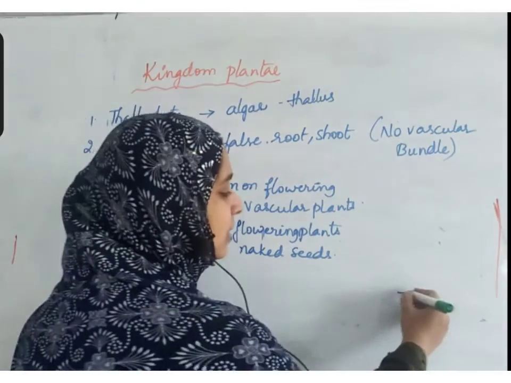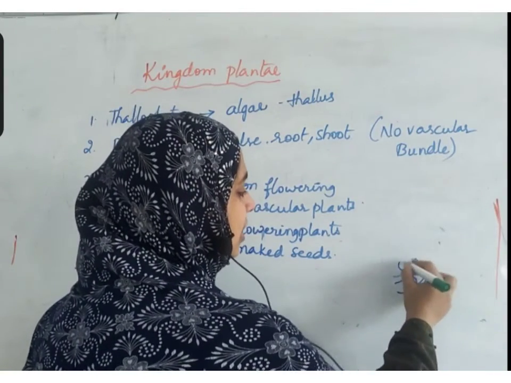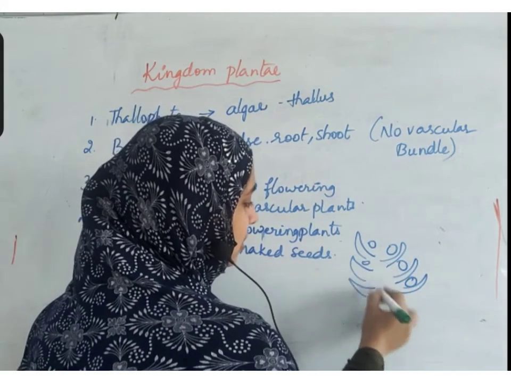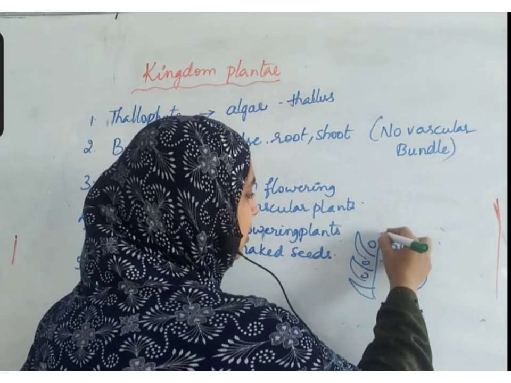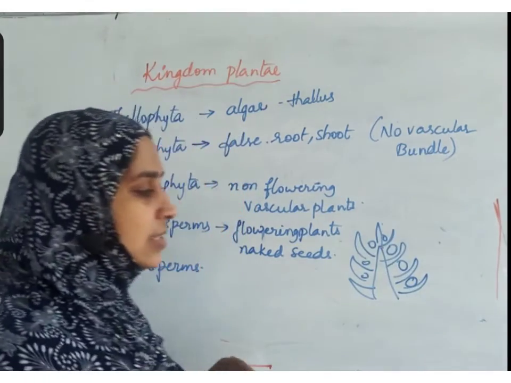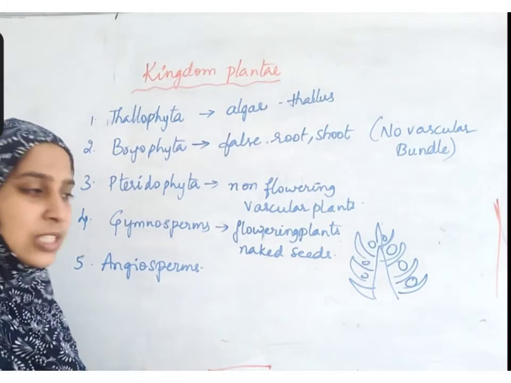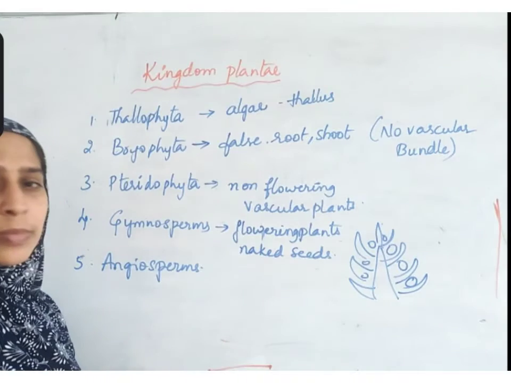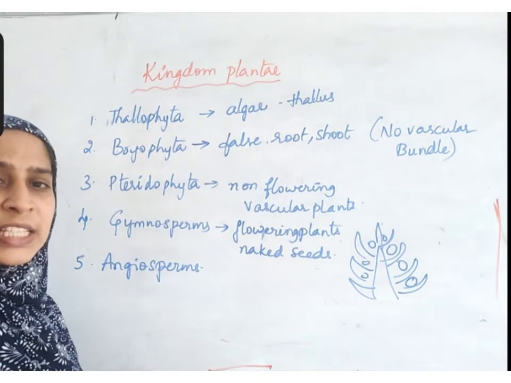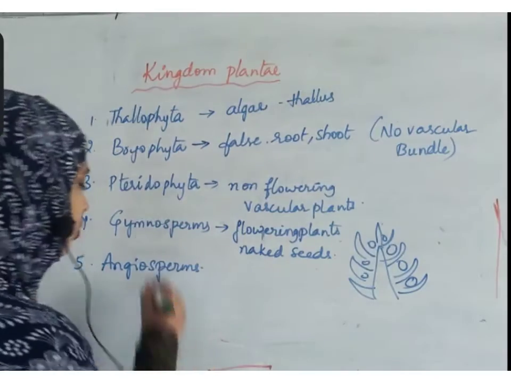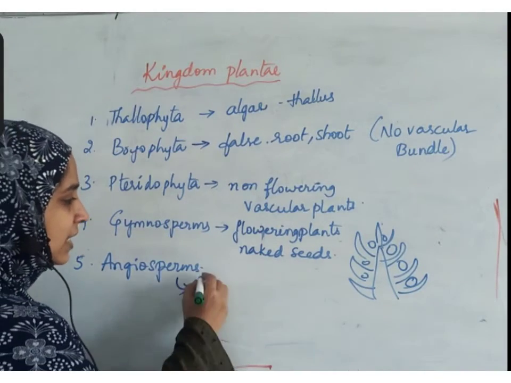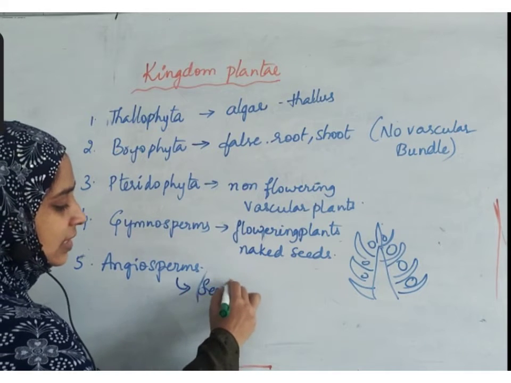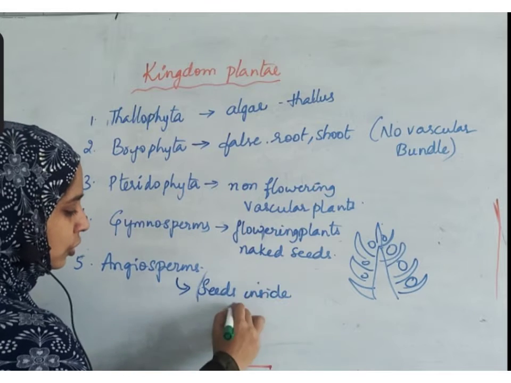So the cone will be like this. Here the seed is, here the seed is. In the center there is a stalk like this. So seeds are simply open like this, they are not inside. On all directions they have projections like that, and seed is present. Naked seeds. In case of angiosperms, all those plants which have flowers and fruit, seeds are inside the fruit.